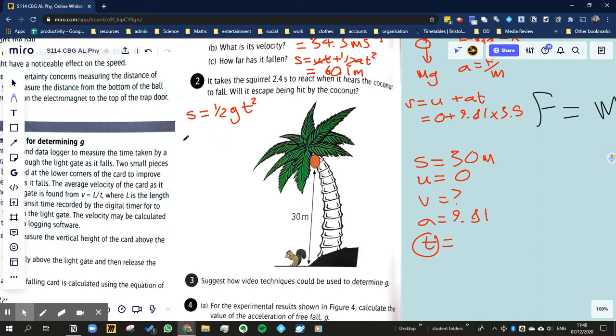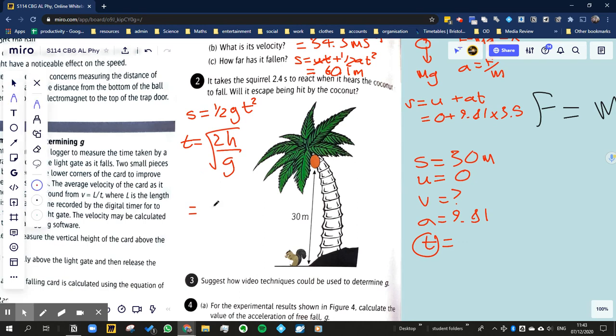I'm going to rearrange that. So T is equal to the square root of 2h over g. I'm going to put h this time instead of s, and I'm going to square root that, and that will give me the answer for time. So that would be 2 times 9.81 times 30, and then square root it, and we want to know, is that greater or less than 2.4 seconds? Will the squirrel have enough time to get away from the coconut?